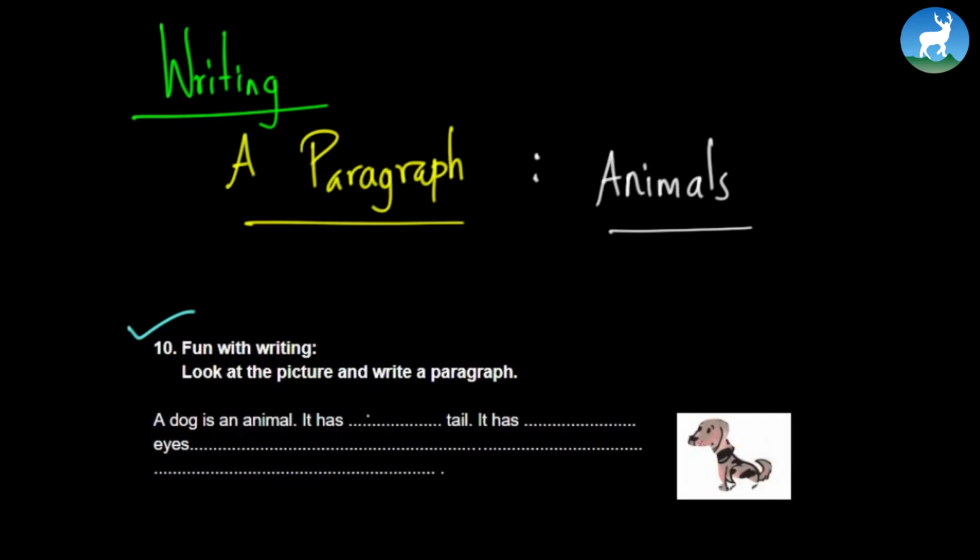It has a tail, a long tail maybe. It has two eyes. It mostly lives with humans because it is a pet. It likes to play with humans. A dog is also a faithful animal. So stuff like that. You've got to develop this outline into a paragraph. That's the job.